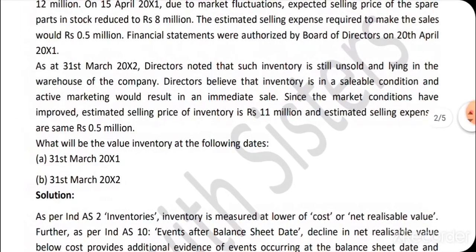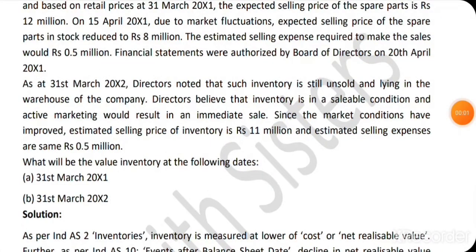Hope you are clear here. In the second case, the NRV is 11 million minus 0.5 million, which is 10.5 million. And the inventory is carried forward to the next year as 7.5. Now see, cost or NRV, whichever is lower. Say that the cost is 7.5 million and the net realizable value is 10.5 million. Whichever is less means inventory has to be valued at 7.5 million.